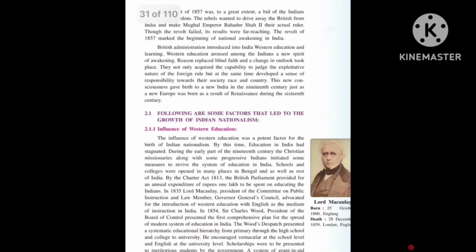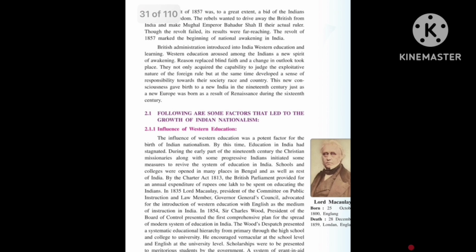The British administration introduced Western education into India, which we are going to study next, how Western education emerged in India after the Britishers came. Western education aroused among the Indians a new spirit of awakening. Reason replaced blind faith, and a change in outlook took place.